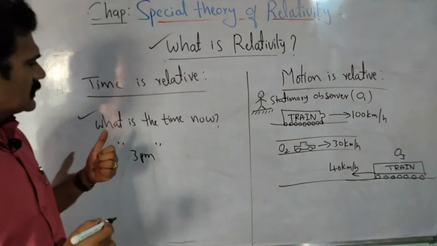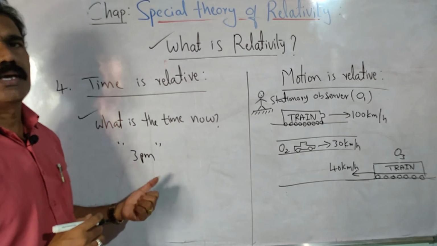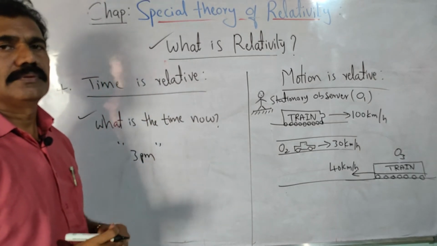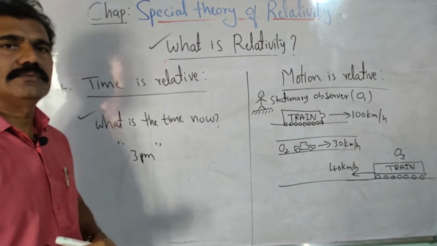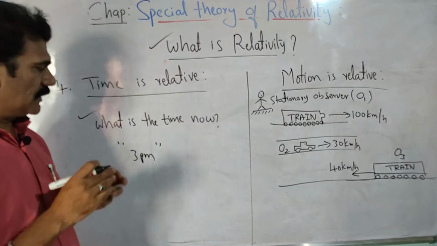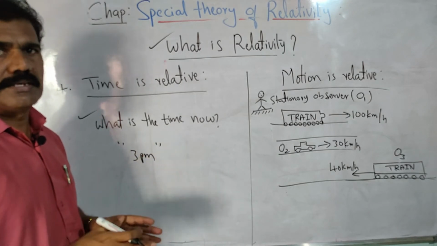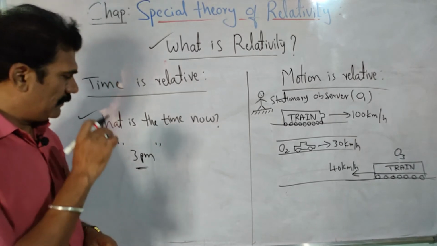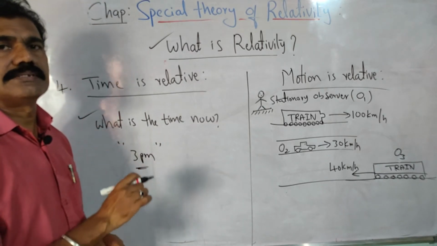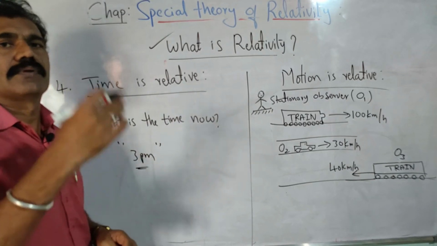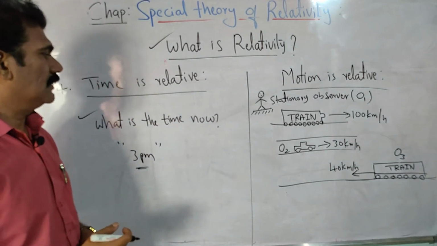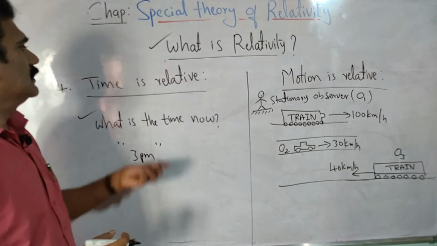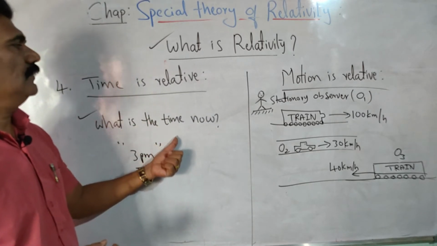Now if I ask the same question at the same time to a person who is in America, will he say the same time? You cannot say the time is now 3 p.m. for him, isn't it? Because with respect to his time, where he is standing in India, let us say, his time is actually showing 3 p.m. But at the same particular instant, the person who is in America will say a different time. So then what do you say? Is time constant wherever you go? No, isn't it? So that means the measurement of time is also relative.